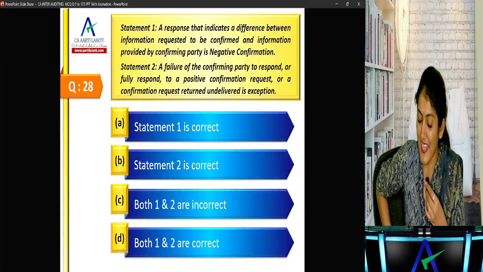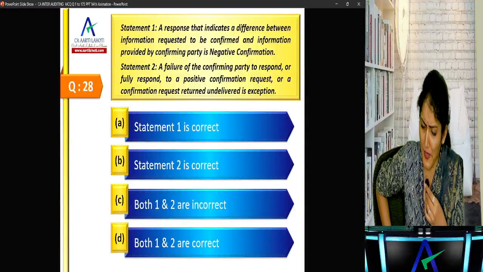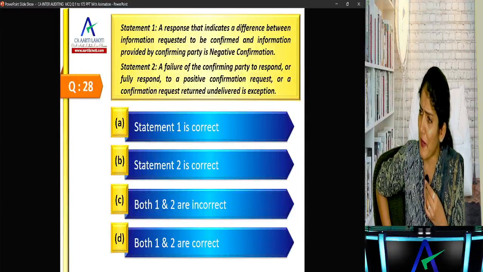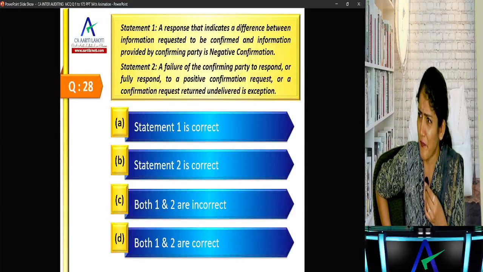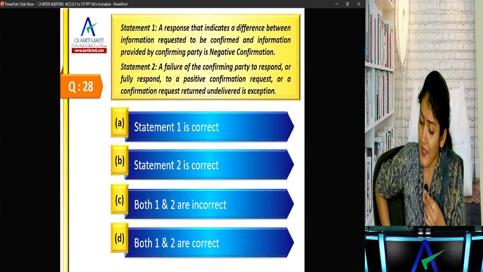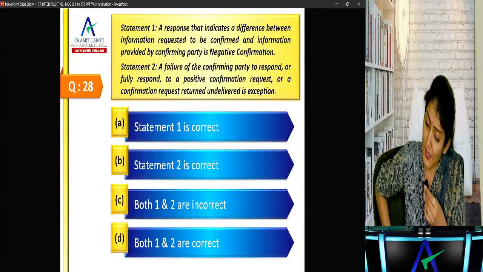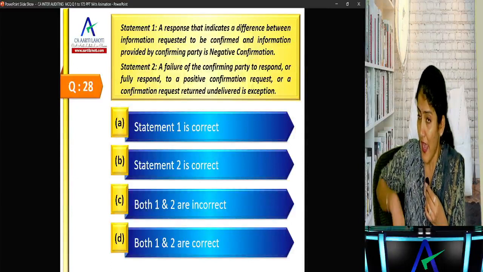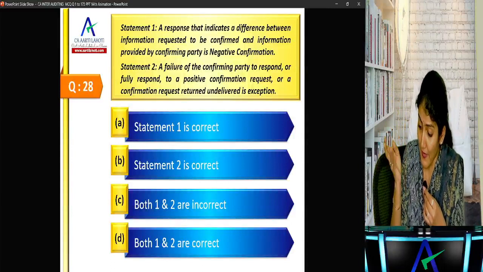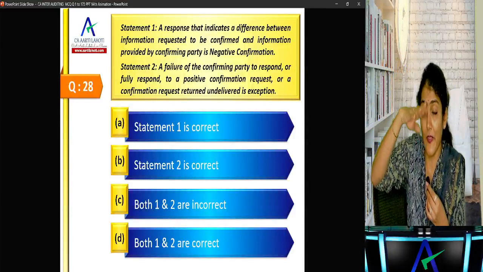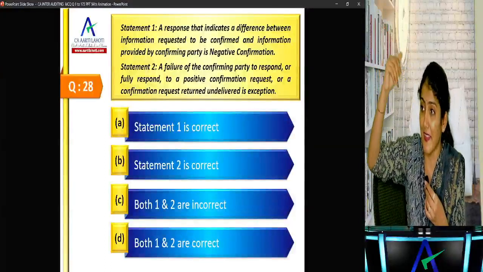A response that indicates a difference between information requested to be confirmed and information provided by the confirming party is negative confirmation. No. What is that? That is a response that indicates a difference between information requested to be confirmed and information provided is an exception. I asked them to confirm 10,000, they confirmed 2,000, so that's an exception. And no, this is not negative. Negative is when the confirming party disagrees, only then do they need to reply.